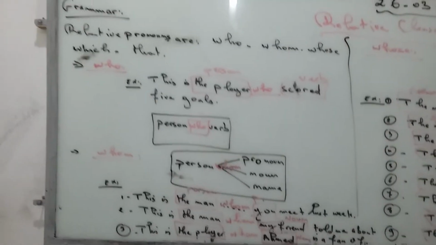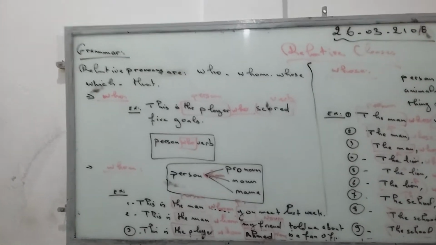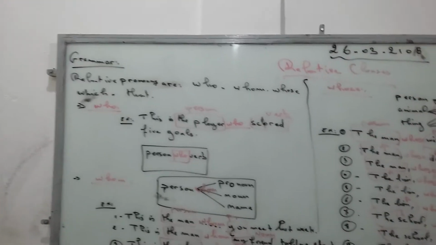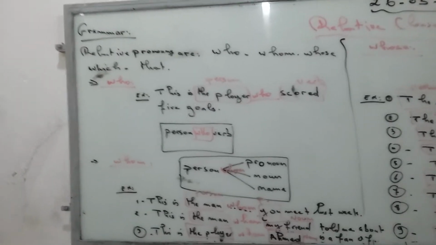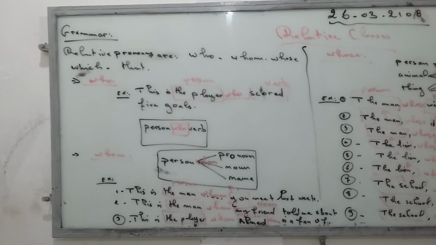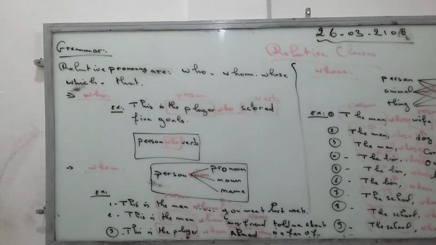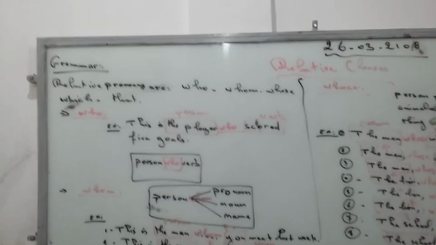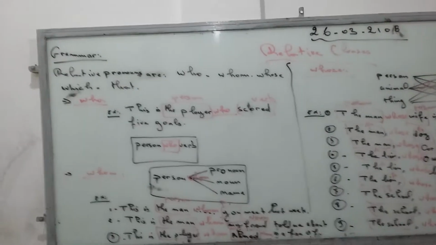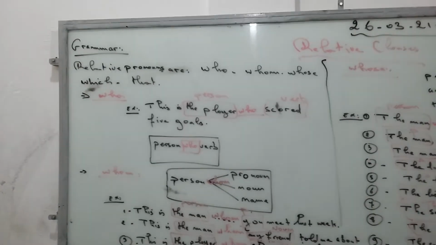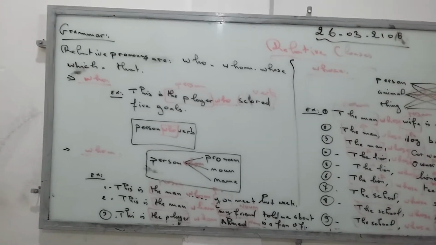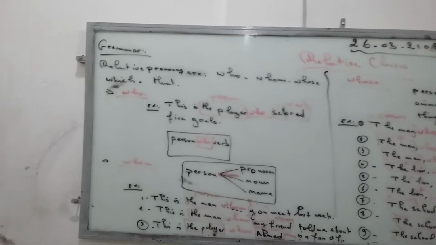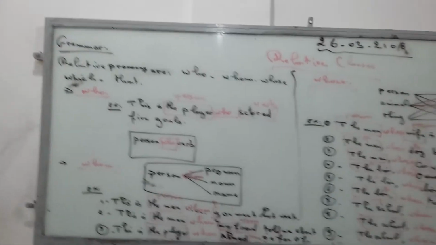So let's talk about whom. So when we have person, pronoun, noun, and name. Let's see the first example. This is the man whom you met last week. So here in this example we have the man. The man is a person, and after the relative pronoun whom we have you. So you is a pronoun. So when we have person, pronoun, we put the relative pronoun whom.